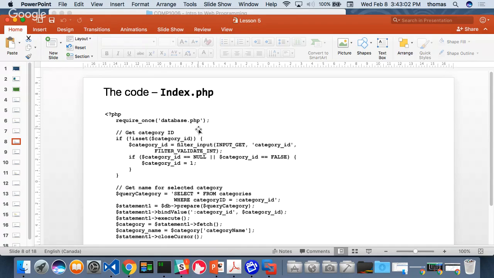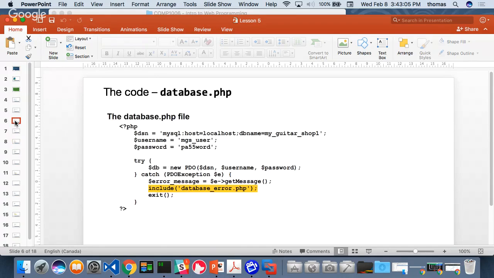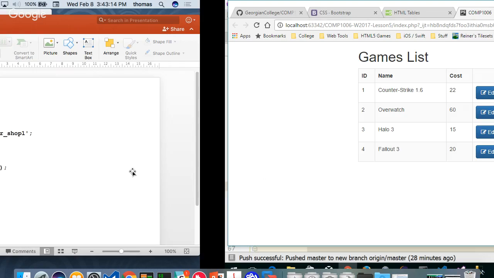And I want to break off this database.php piece and create its own PHP file. There's no HTML here whatsoever. This is our first pure PHP code that we're writing, right? And this is okay. This is good.